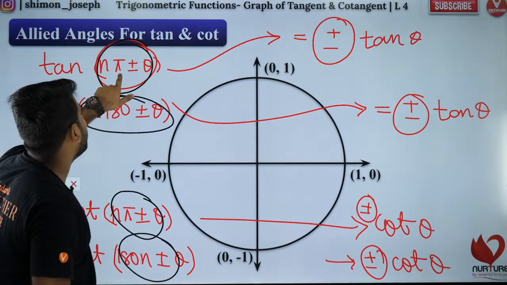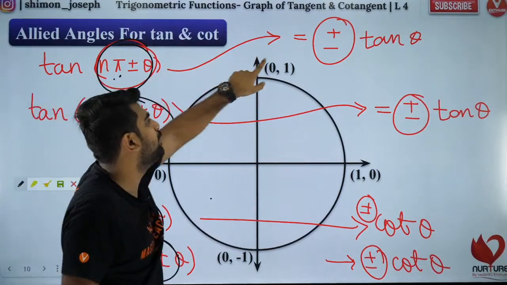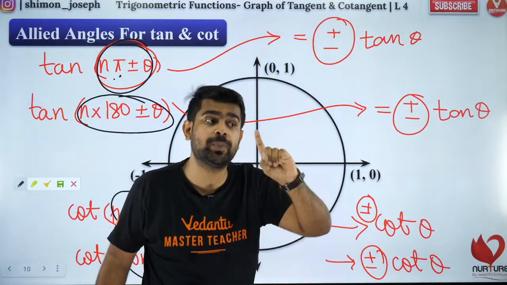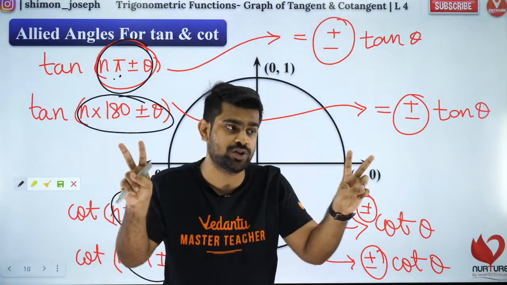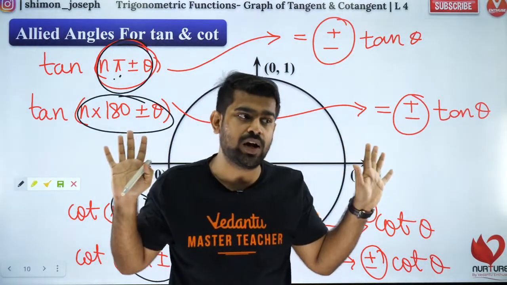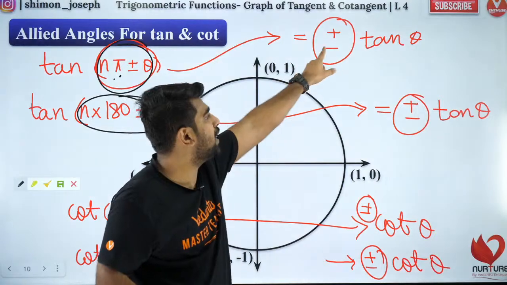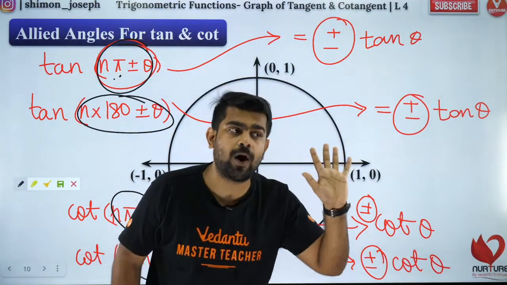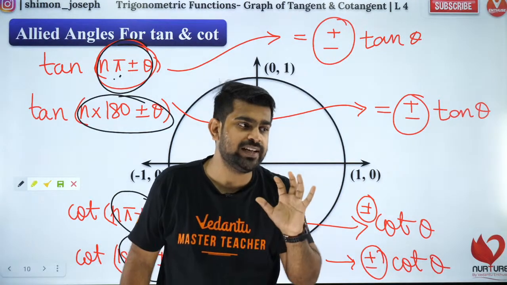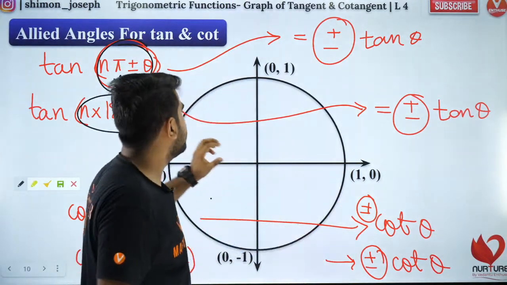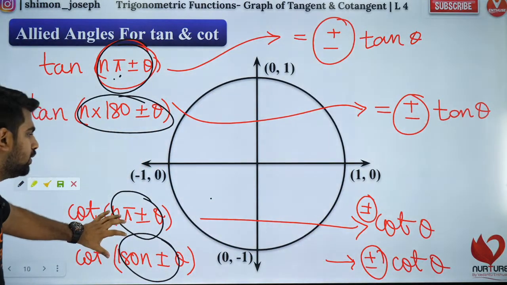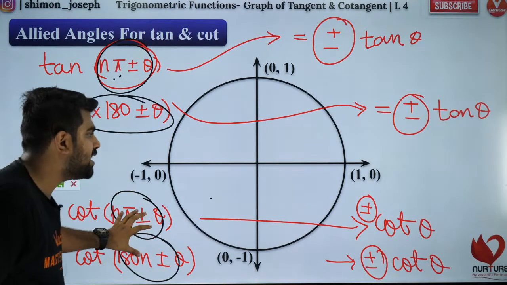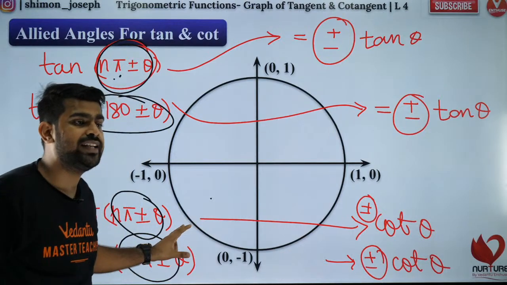So if this whole angle lies in the third quadrant, then tan will be positive, so I'll choose plus. Guys, it should be either plus or minus. It cannot be both. Are you all clear? You should either choose plus or choose minus. I hope all of you are clear with it. Same way for cot as well. Check where this angle will be positive, and in that place it will be plus, otherwise it will be minus.